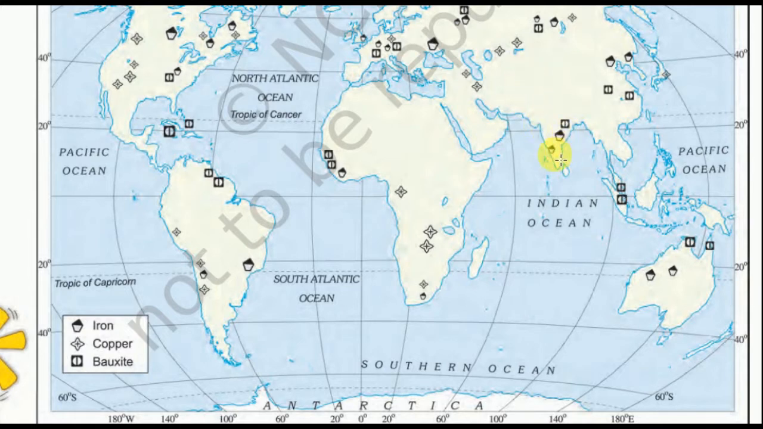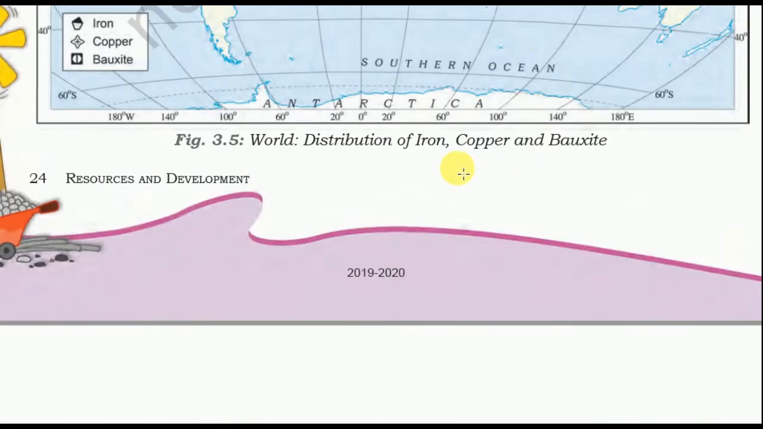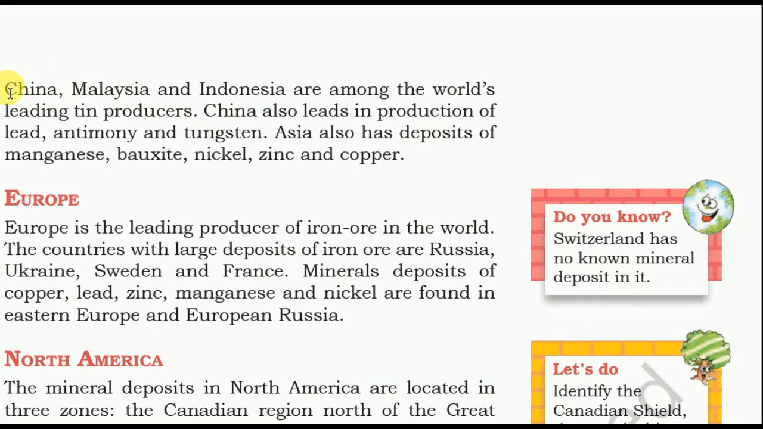So in this region we found these minerals. China, Malaysia and Indonesia are among the world's leading tin producers. China also leads in production of lead, antimony and tungsten. Asia also has deposits of manganese, bauxite, nickel, zinc and copper.